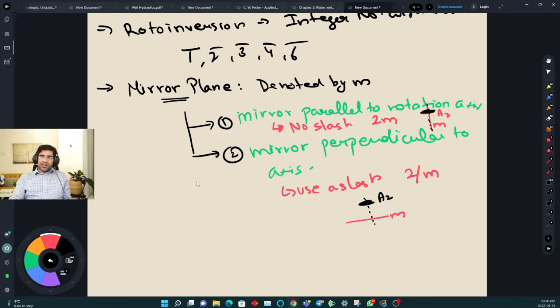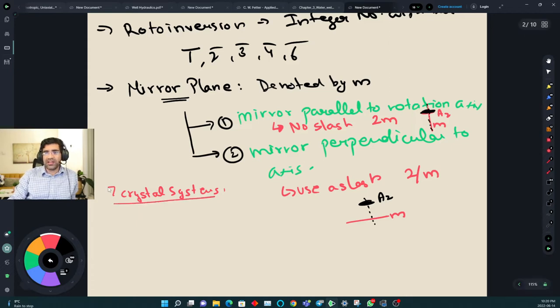Yes, the only part I would say which you also study in 12th class chemistry is those 7 crystal systems. This part will come under optical mineralogy also, when you go to crystal groups. These names are there, where you have the relation of A, B, C crystal axes, and alpha, beta, gamma, which are the angles.